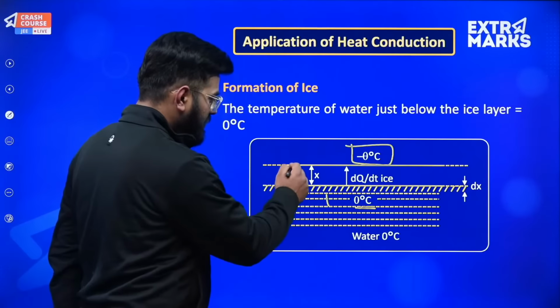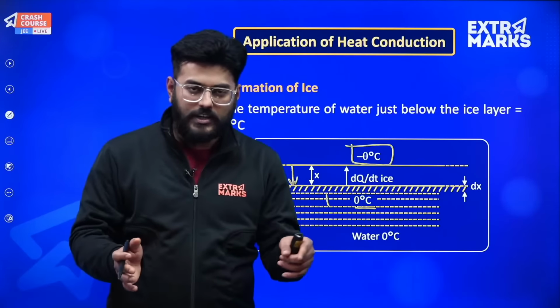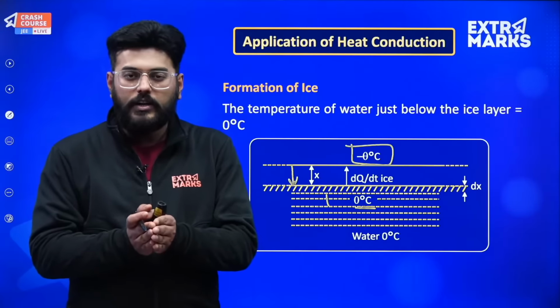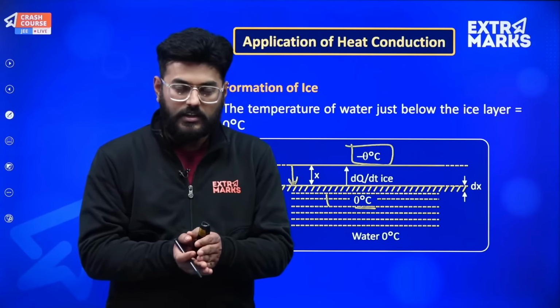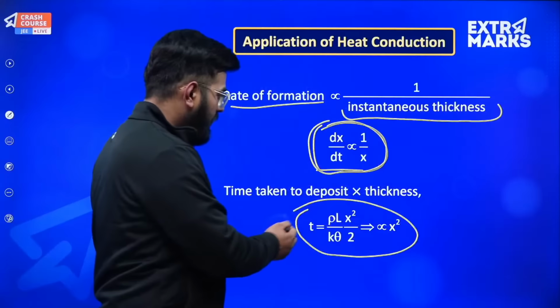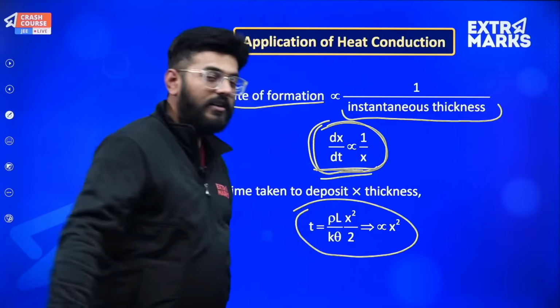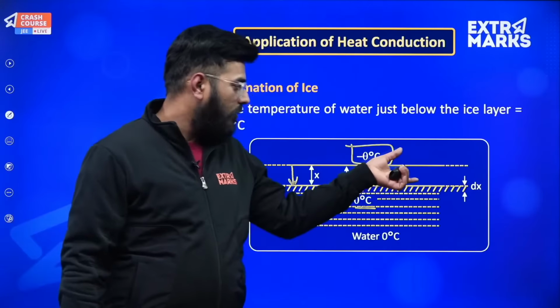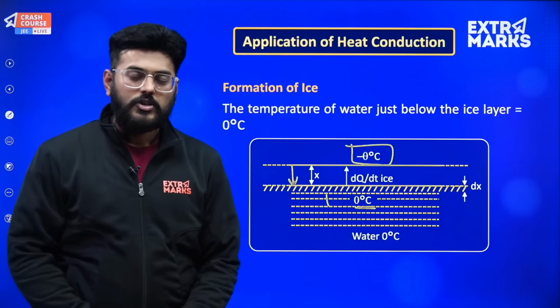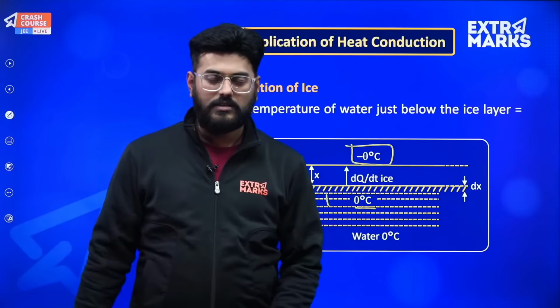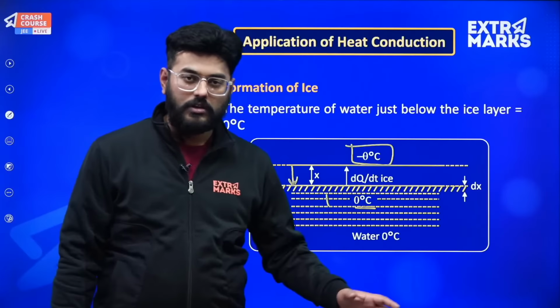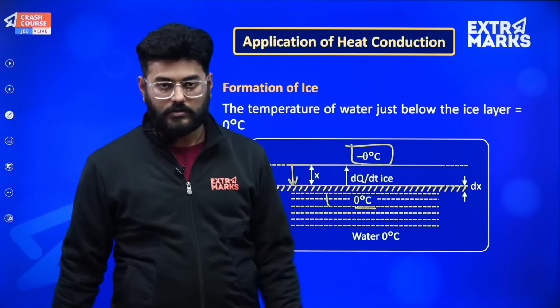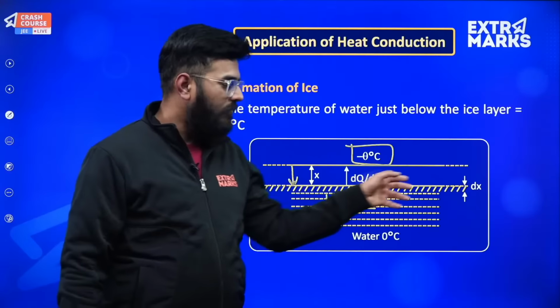So what is x? X is actually the width of the ice which has been created, and if I suppose I want to create a new layer of ice of width dx in a span of dt, so this dx upon dt will be inversely related with the already amount of ice which has been created. Okay, so this is the reason why for the entire lake to get frozen up, the temperature should be drastically low. Okay, because the rate obviously decreases.